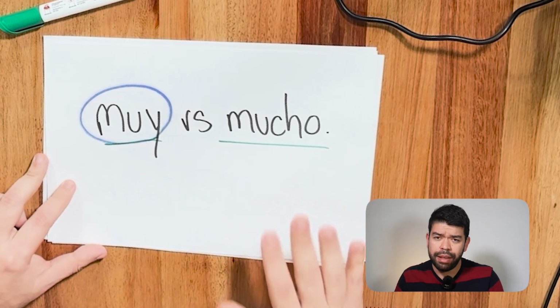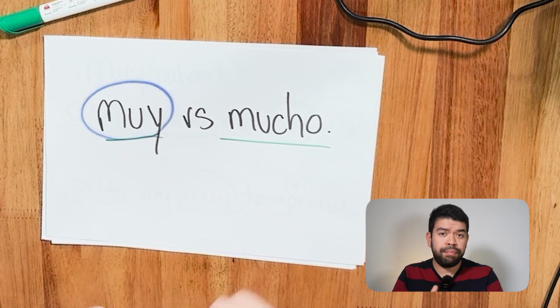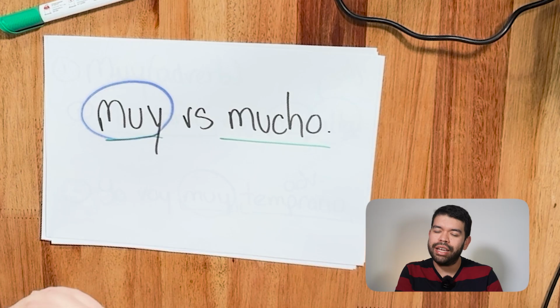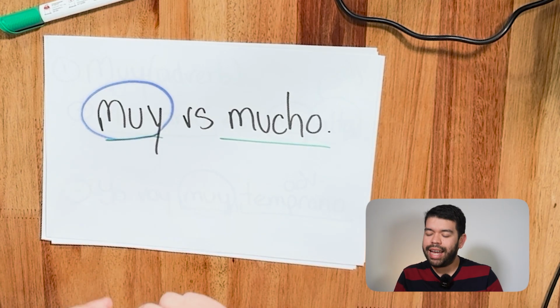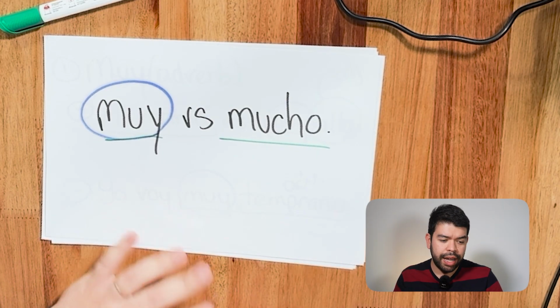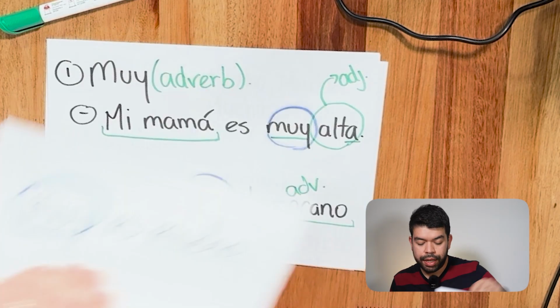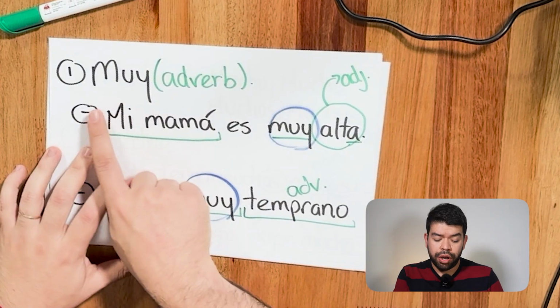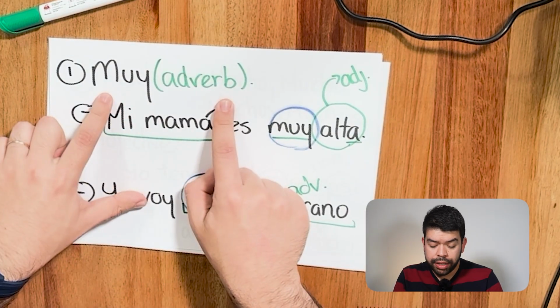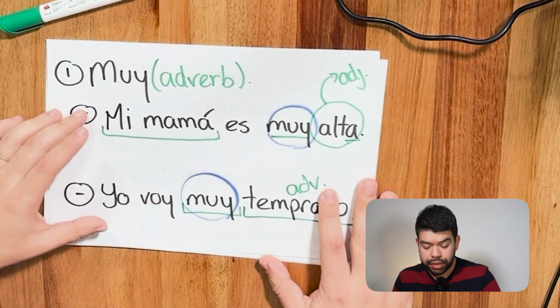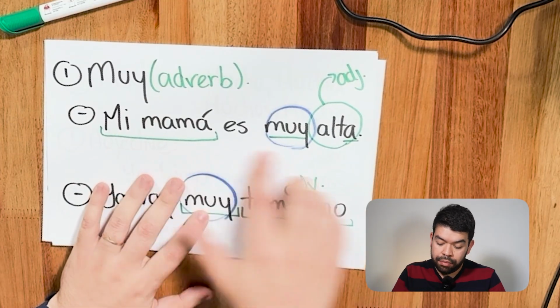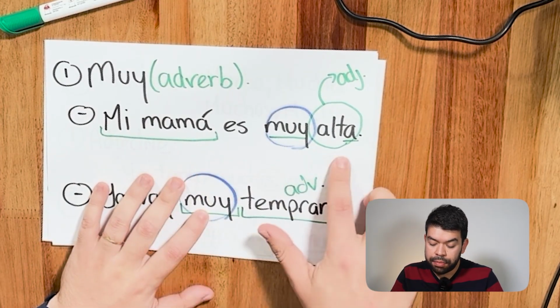So, little recap. We have muy and mucho. Muy, it's very or really. You know, very much. I like you very much. I really like that. And mucho is more like a lot, much, or many. Okay? The first case, we're going to analyze the use of muy, that is an adverb. And we have two scenarios, right? First, mi mamá es muy alta.